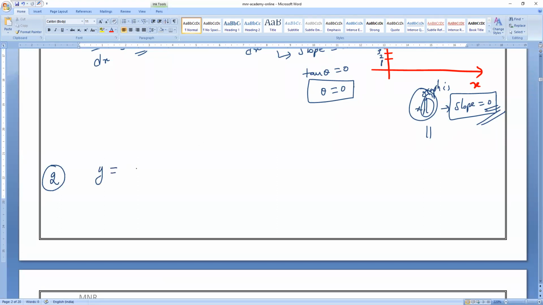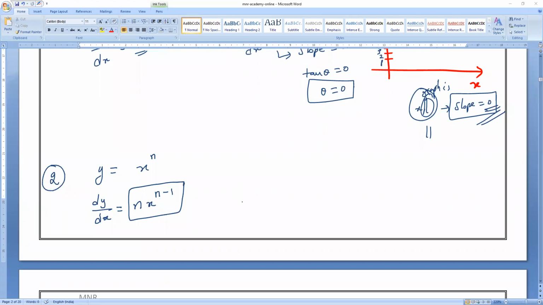Next. y equals x power n. Now if you do the differentiation, be very careful. dy by dx equals, remember, the power comes first: n into x power n minus 1. This is the formula. The differentiation of x power n equals n into x power n minus 1.